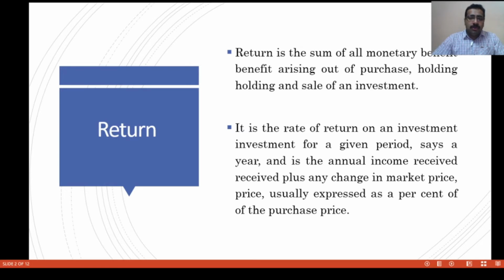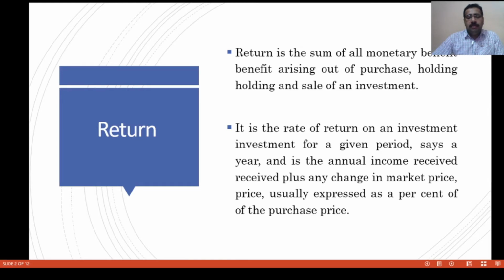So, the total return is equal to income plus price change. Actually, a return is the sum of all monetary benefit arising out of purchase, holding and sale of an investment. As we all know, the total return of a security is equal to income plus price change.